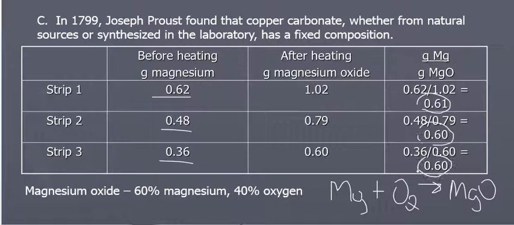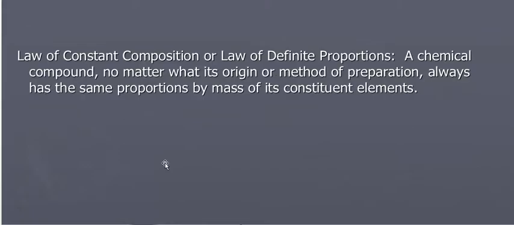Magnesium oxide is always 60% magnesium and 40% oxygen by mass, regardless of how much I start with. And so Proust determined the law of constant composition, which says a chemical compound always has the same proportions by mass of its constituent elements.